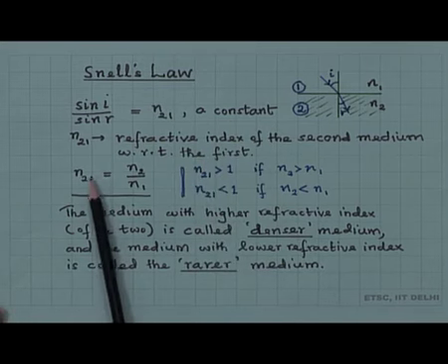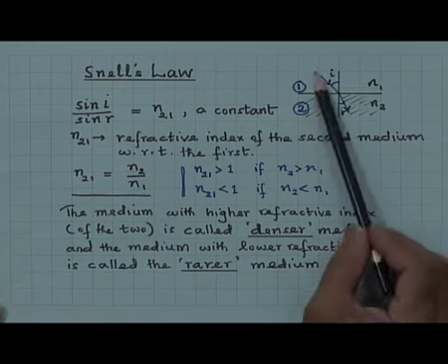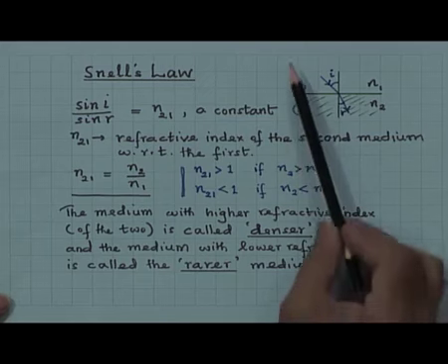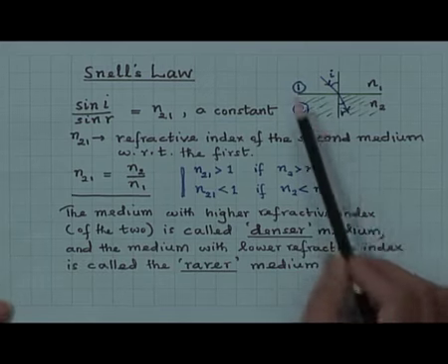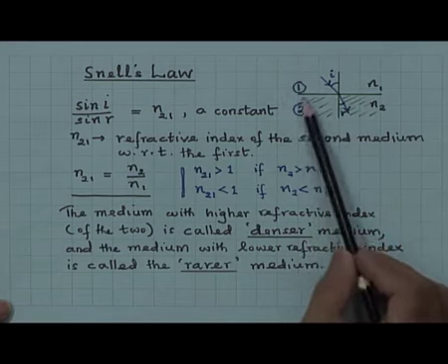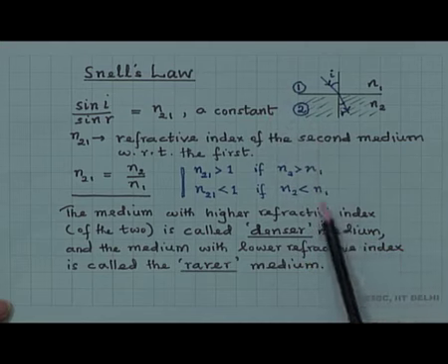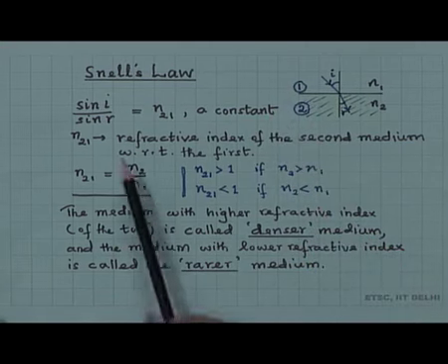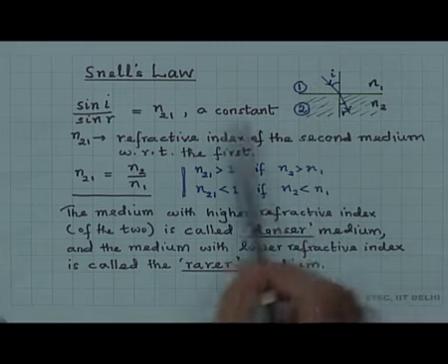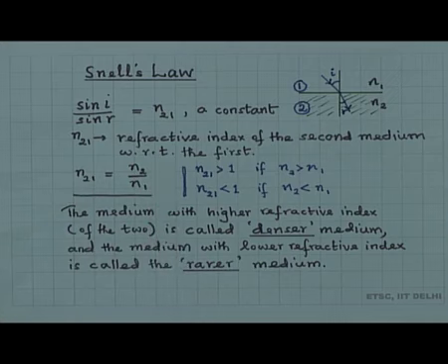That is, n21 is equal to n2 by n1. The first and second that we denote in all subsequent discussions: the medium where the ray is incident, we call medium number 1, and there could be 2, 3, 4 and so on. So, n21 is the refractive index of the second medium with respect to the first medium, n21 is equal to n2 by n1.